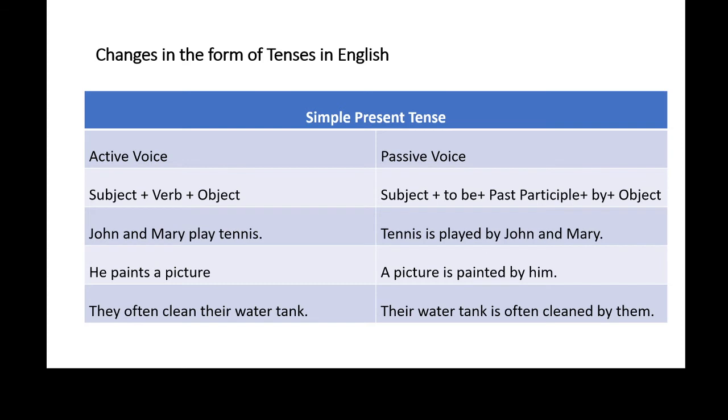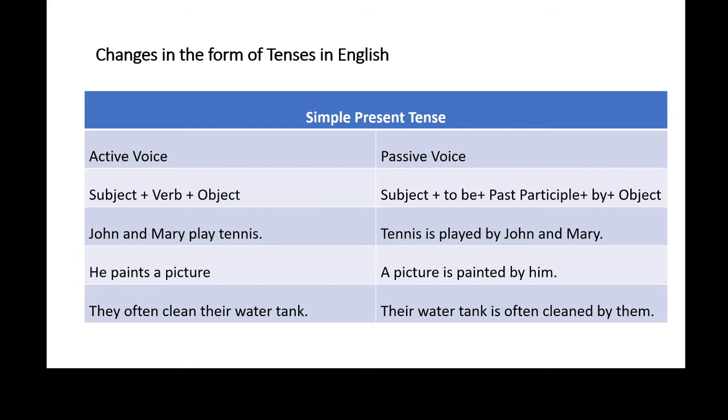Changes in the form of tense take place. For example, the structure of simple present tense is nothing but subject plus verb plus object, and the verb is written in present form.